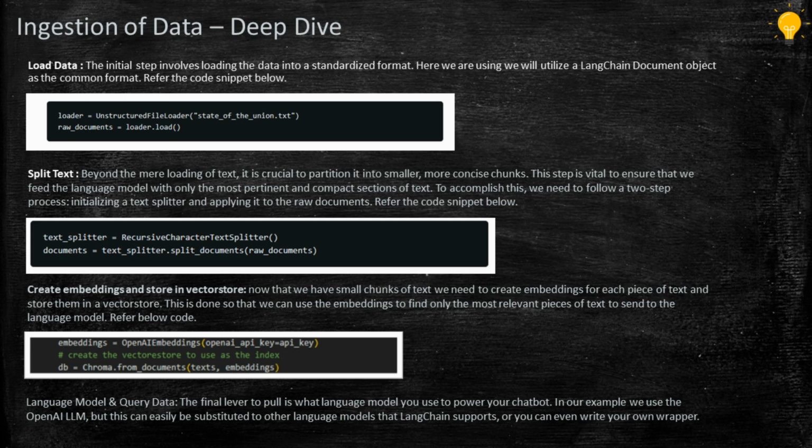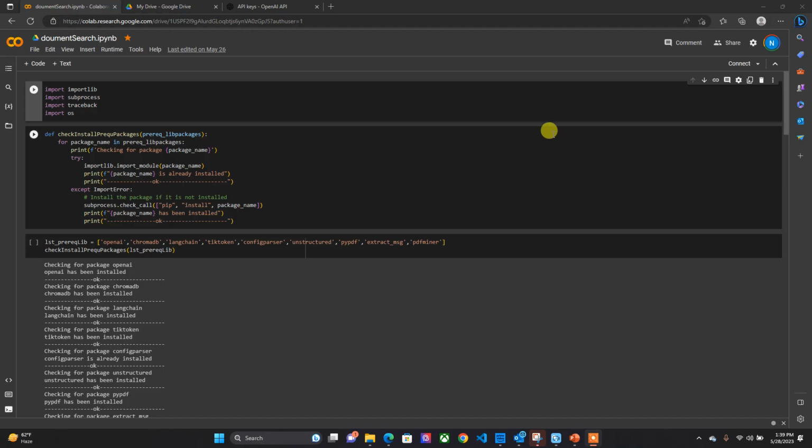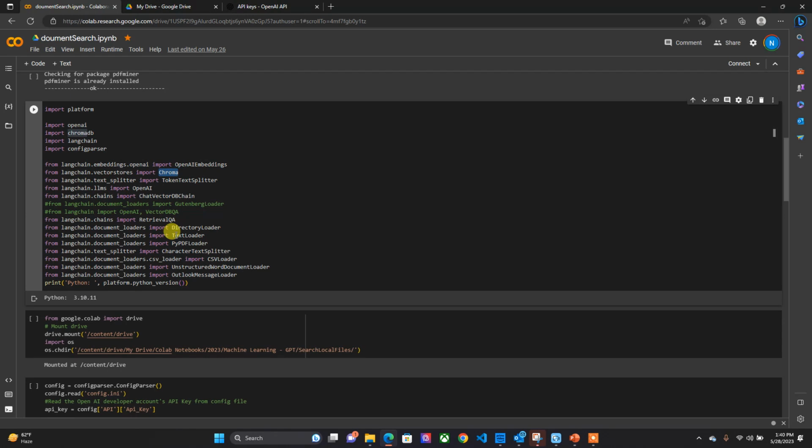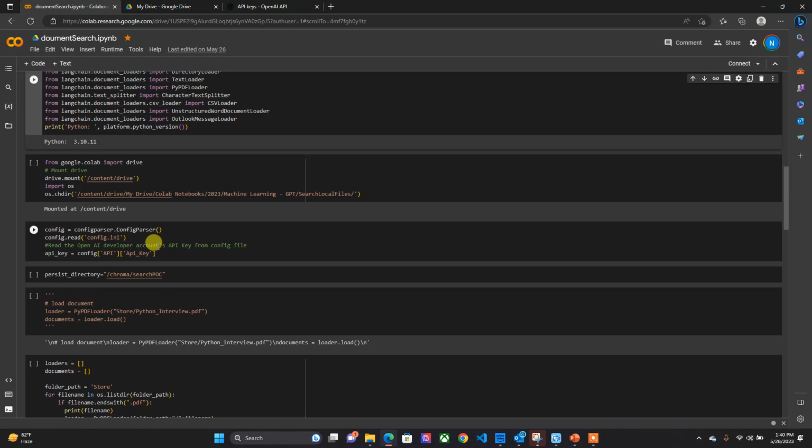Let us go through the coding part of this one. So here is the implementation of how we create the conversation with our private data or documents using GPT. This is the Python notebook which I used, and below is the code. These are the LangChain models we use. This is OpenAI embedding, Chroma is the vector store, and the token text splitter. And here I tried to give an example of various forms of data sources which we convert into chunks of data and ask questions.